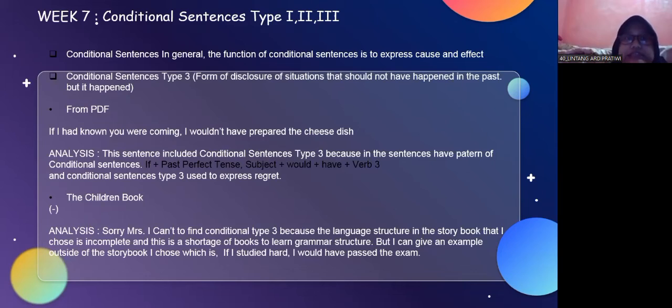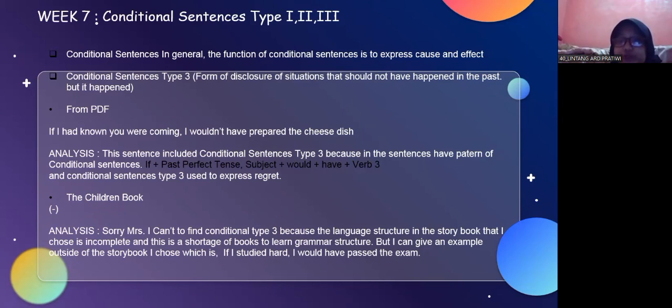The last one about conditional sentences is conditional sentence type 3, a disclosure of a situation that should not have happened in the past but did happen. From the PDF, I have an example: if I had known you were coming, I would have prepared the cheese dishes. My analysis is the sentence is conditional sentence type 3 because it has the pattern of conditional sentence: if plus past perfect tense, subject plus would plus have plus verb 3.